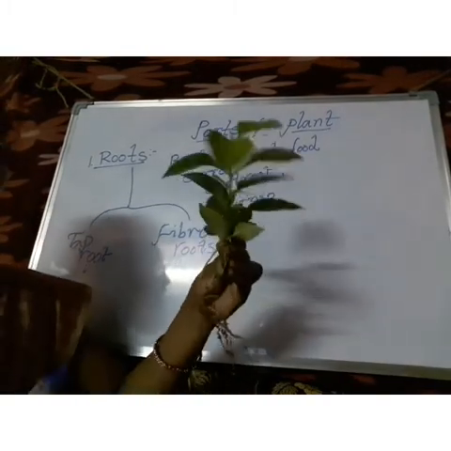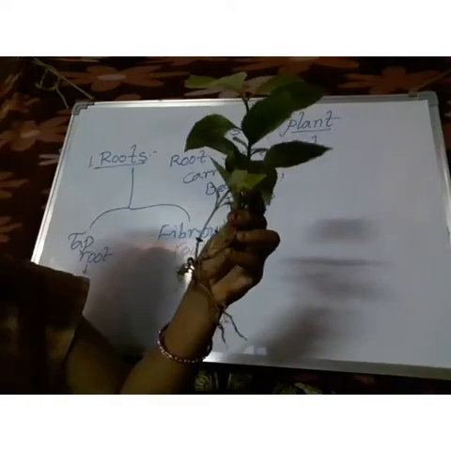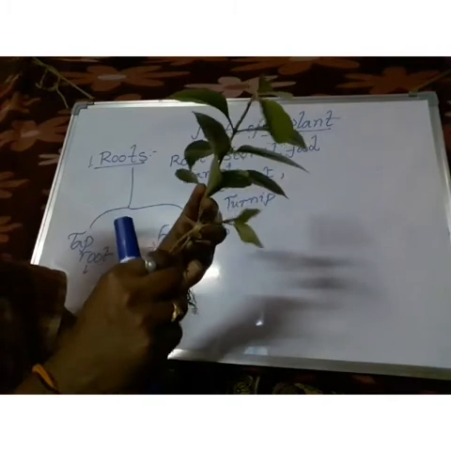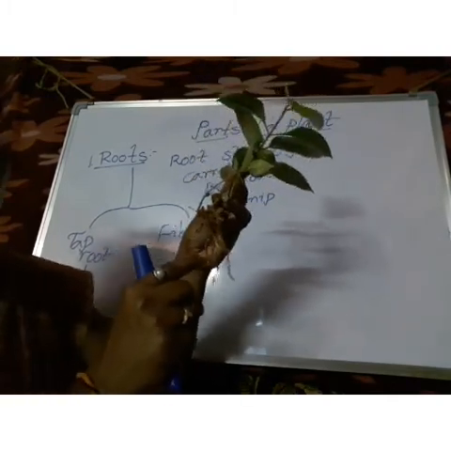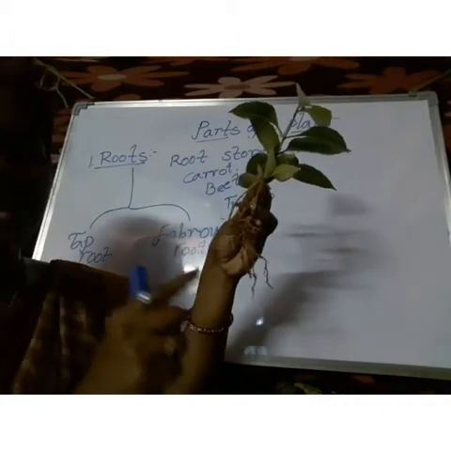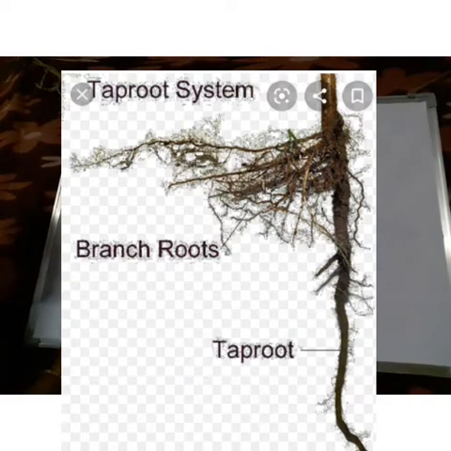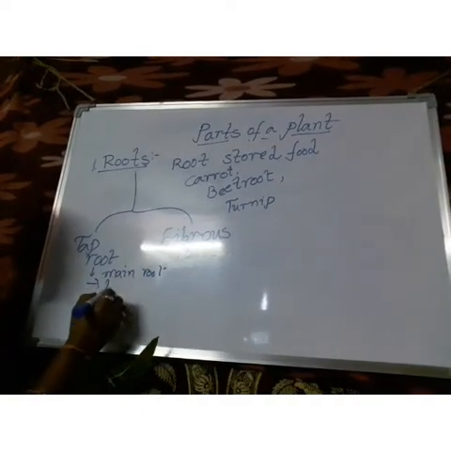Look at this, this one we call the taproot system. This is the tapering main root. And these small sprouting roots we call lateral roots. In the taproot system, one is the main root and the second is the lateral roots.